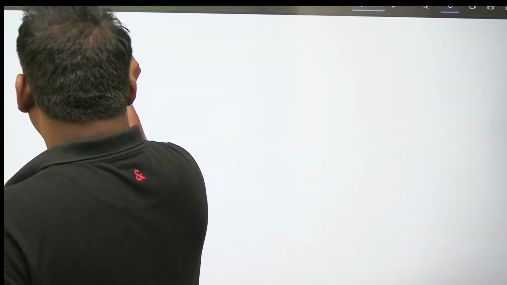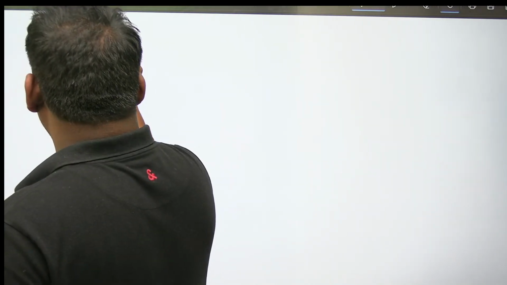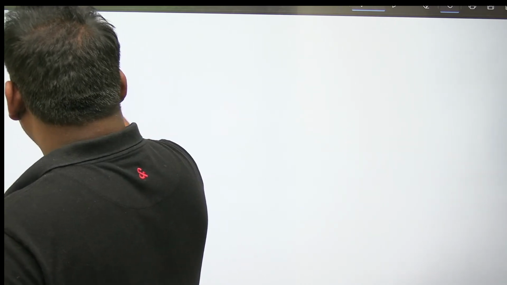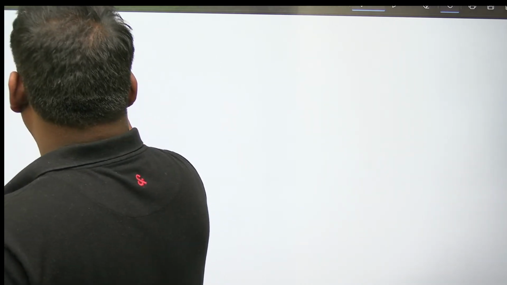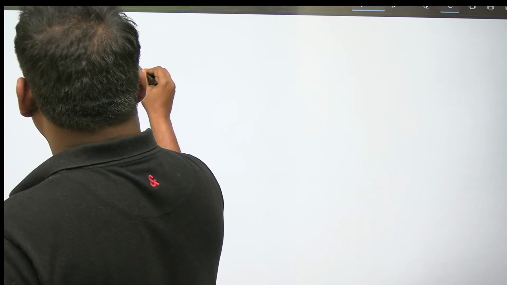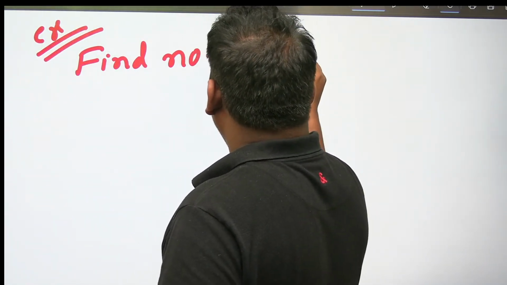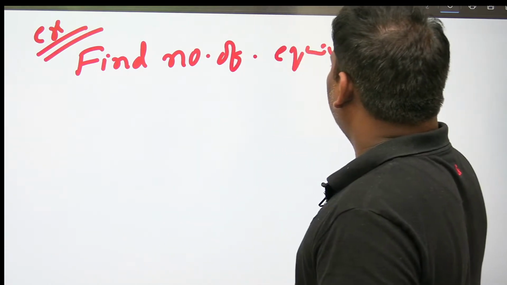Let me explain now. Careful, everyone. First I will take one problem, and with the help of the problem I will explain. Find the number of equivalence classes.